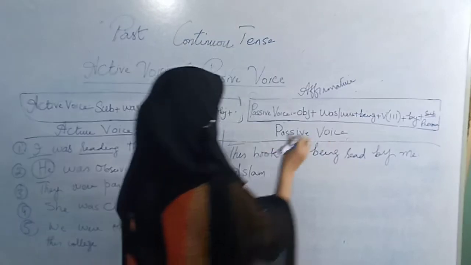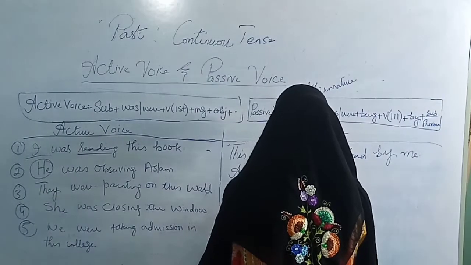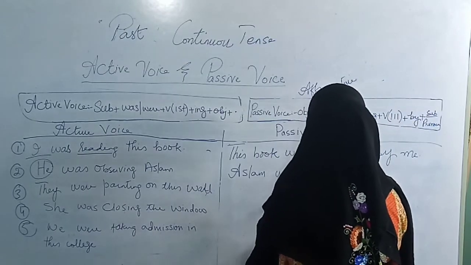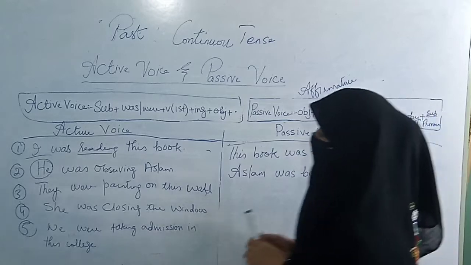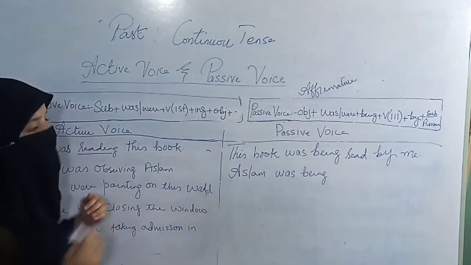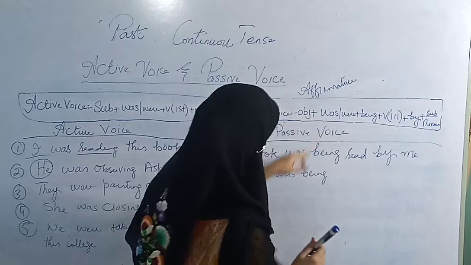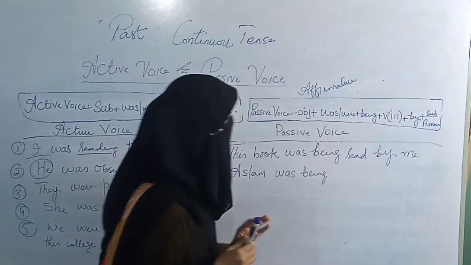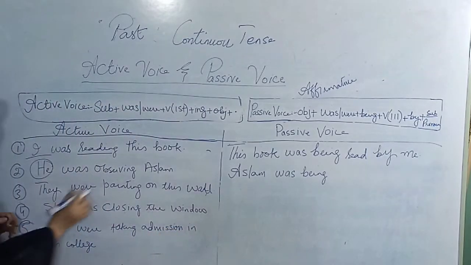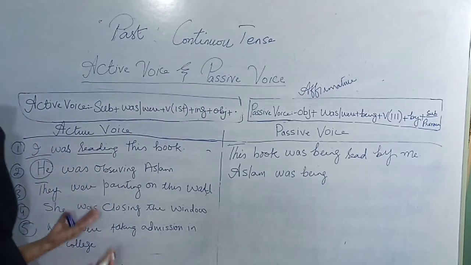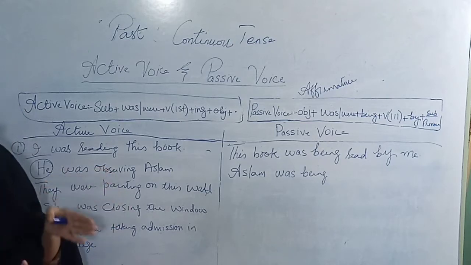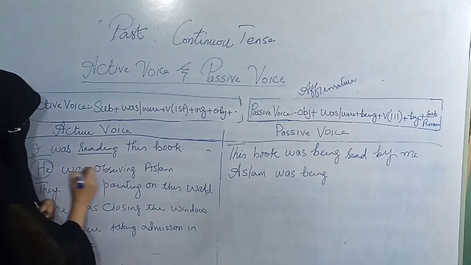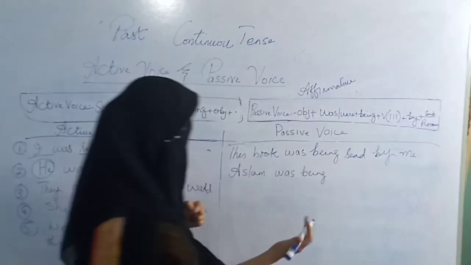Aslam was, then being. Aslam was being. Then what is verb here? As Aslam was being, you have written here. Now you have to see verb. And verb third form is observing. It means observe is first form. Second is observed, ed will be added. And the third is also observed. Alright. Aslam was being observed.